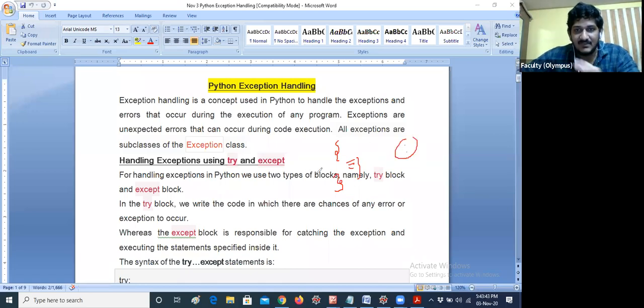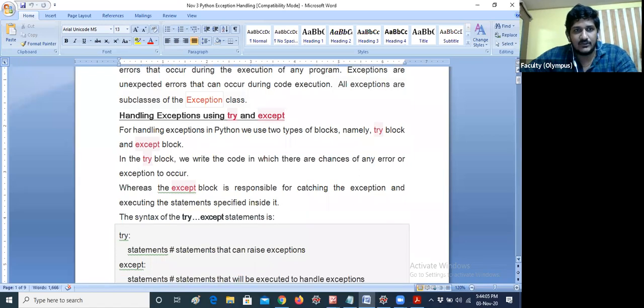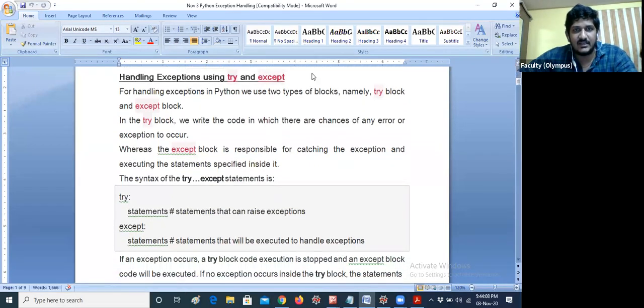That's the reason it is called a try block and except block. I don't want to discuss more about the theory part, because my lecture notes should be very easy when you're studying all these things. If you have any problem with that, definitely you can ask me, no problem. So what is the use of try block, what is the use of except block? I will tell you that, and I will tell you the syntax also, then you can easily understand the exception.